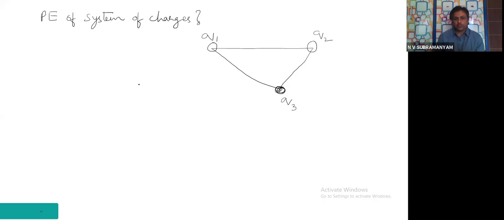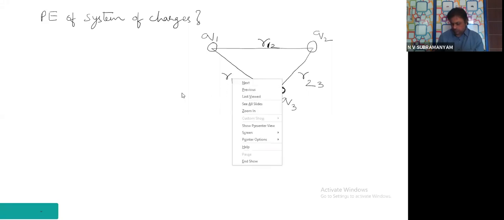Now Q1, Q2, let the distance between them be R12. Like that, Q2, Q3, let the distance between them be R23. Q1, Q3, the distance is R13.